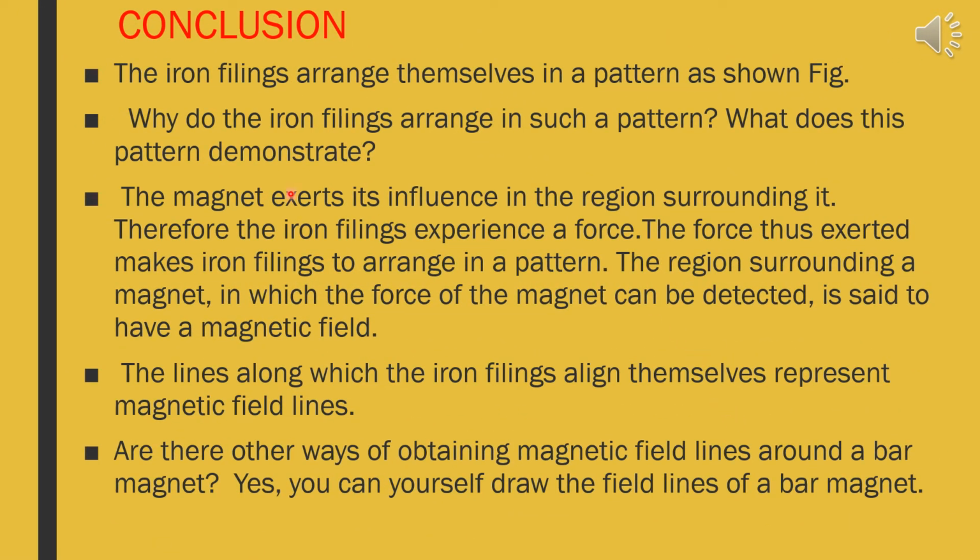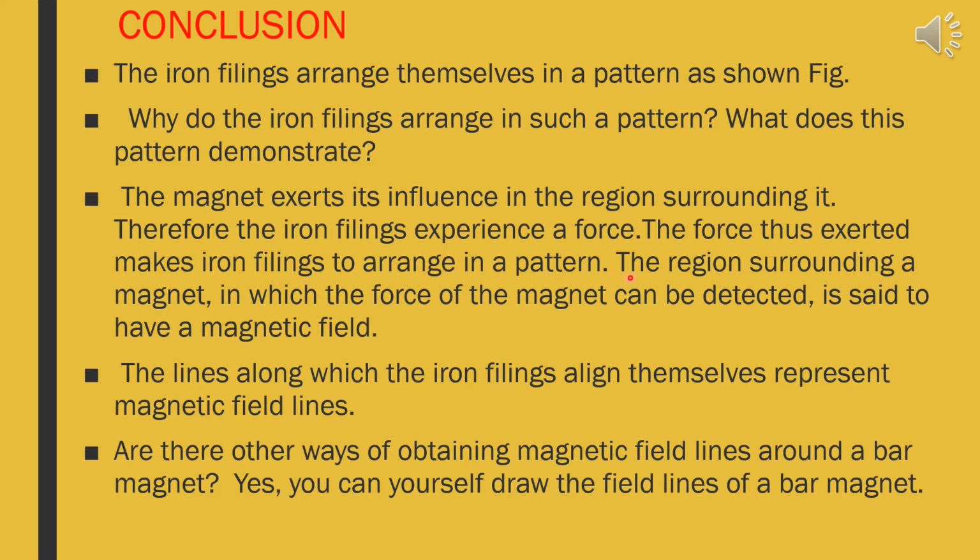From the activity, we have to come to a conclusion. What is the conclusion? Let us see. The iron filings arrange themselves in a pattern. Why do the iron filings arrange in such a pattern, and what does this pattern demonstrate? The magnet exerts its influence on the region surrounding it. Therefore, the iron filings experience a force, and the force thus exerted makes the iron filings arrange in a pattern.